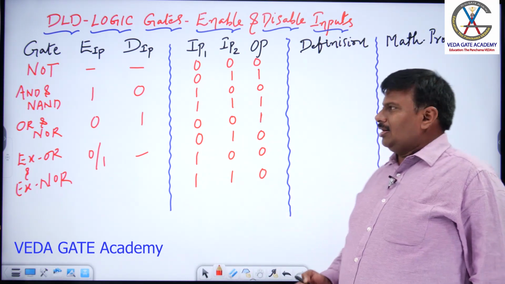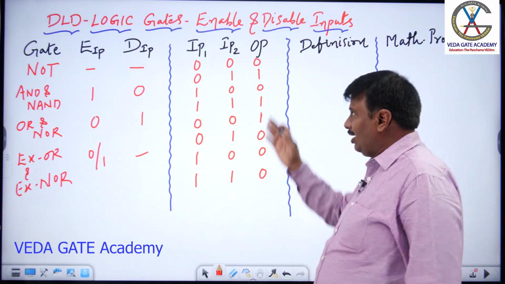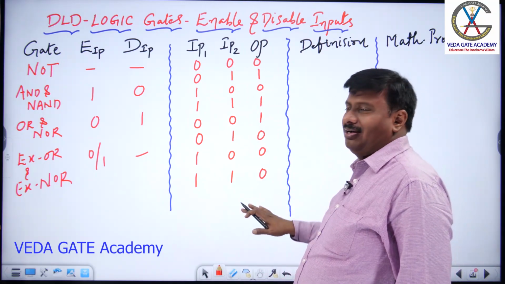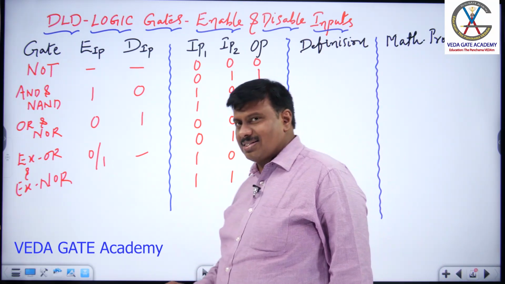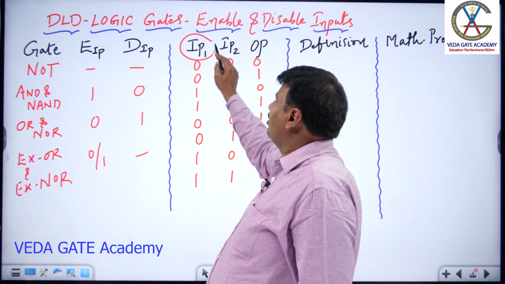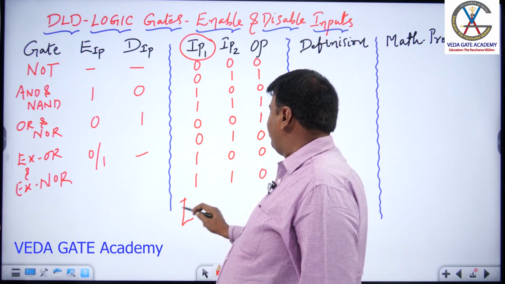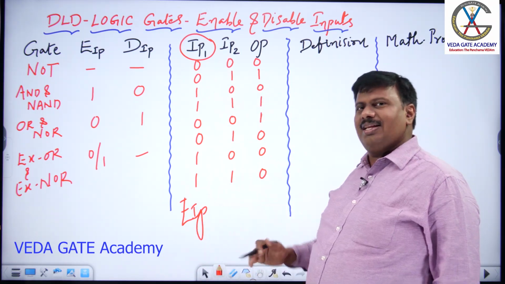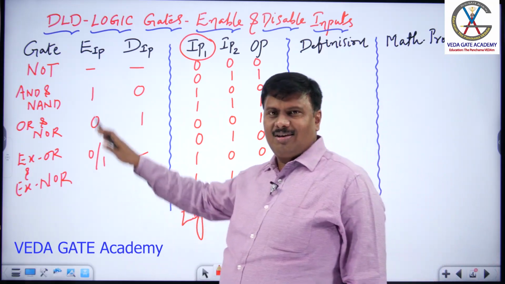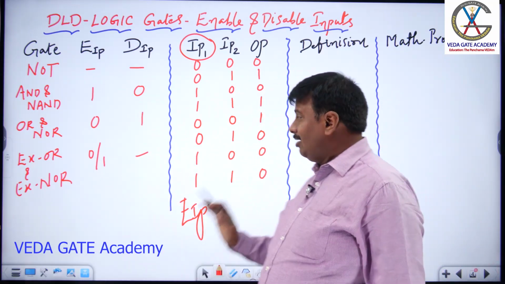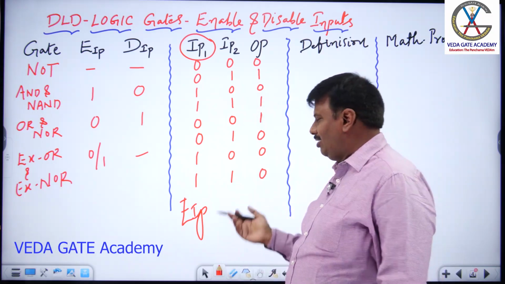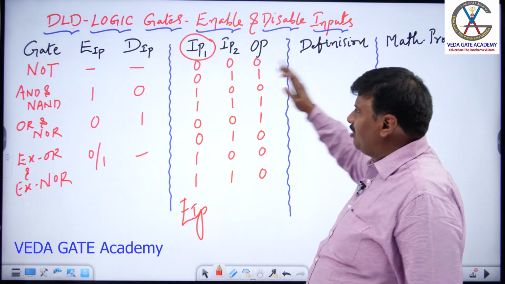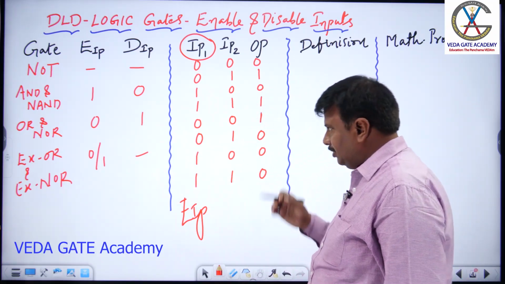Now come to speak about this. By looking into this table, all these cases represented here, the first input is called as enable input. Can you guess why this first input is called as enable input? Here are enable and disable inputs of gates, and here is a hint to guess the meaning of enable and disable inputs. Coinciding these two, can you get the definition of enable and disable inputs? Just try.